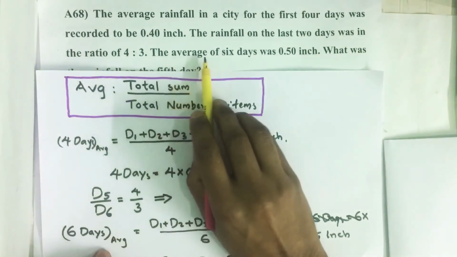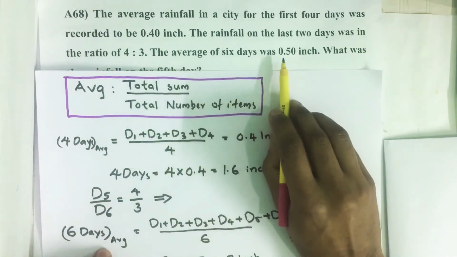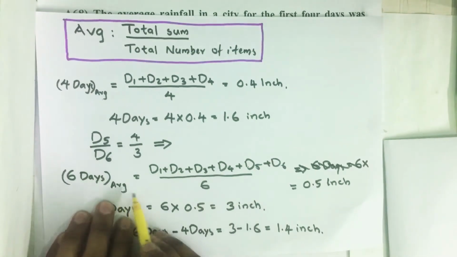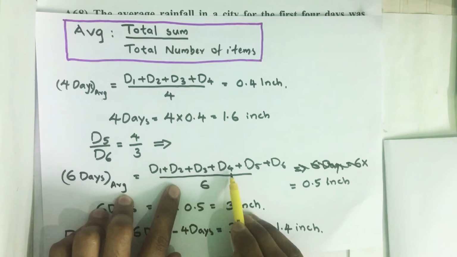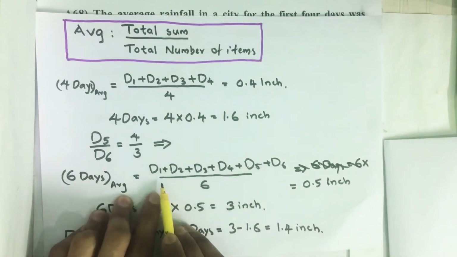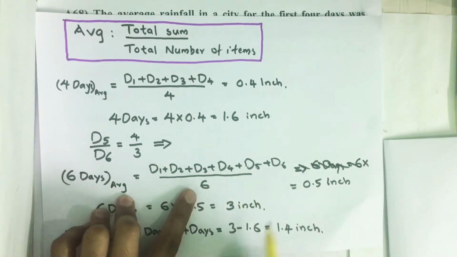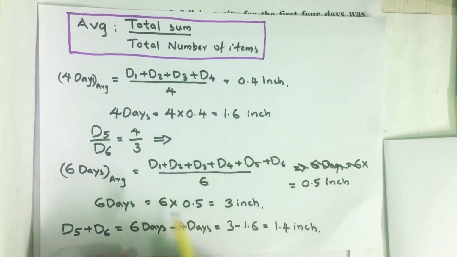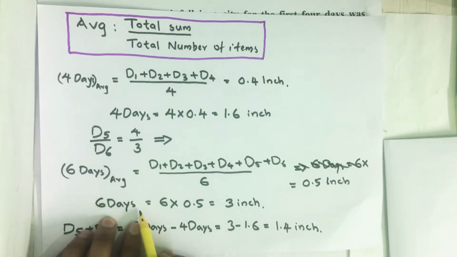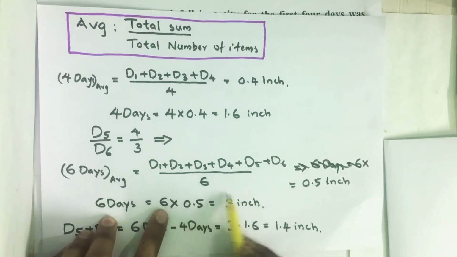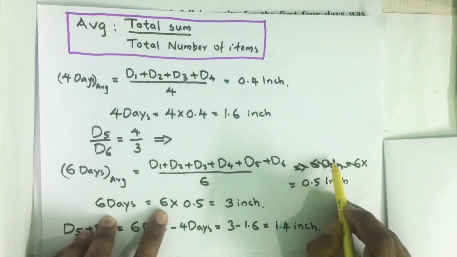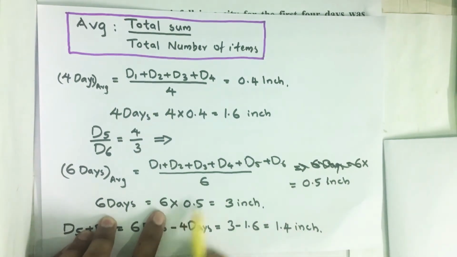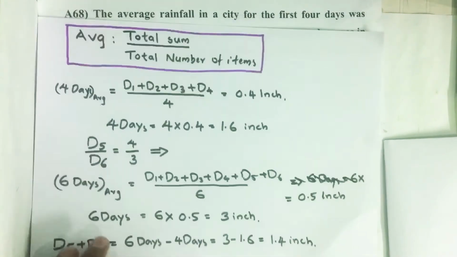Then the third statement, the average of 6 days was 0.5 inch. That means the 6 days average equals D1 plus D2 plus D3 plus D4 plus D5 plus D6, all divided by 6, which is 0.5 inch. So from that we get the 6 days rainfall equal to 6 into 0.5, since I am multiplying it to the other side of the equal sign, which equals 3 inch.